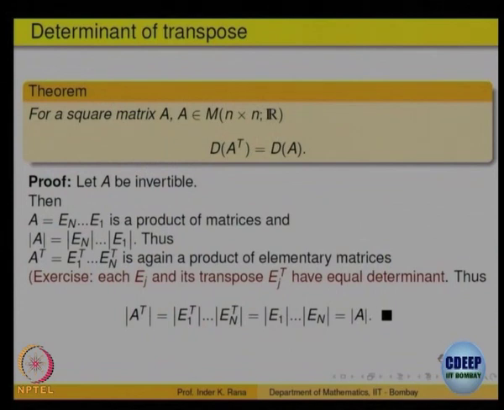But again, the important thing to note is that to prove such a thing, if you try to expand such a matrix by rows or by columns, then compute the inverse, expand that by rows and columns, and show determinant of A is equal to determinant of A transpose, you will have a hell of a job verifying that. As an abstract theorem, it is quite useful and neat to prove.